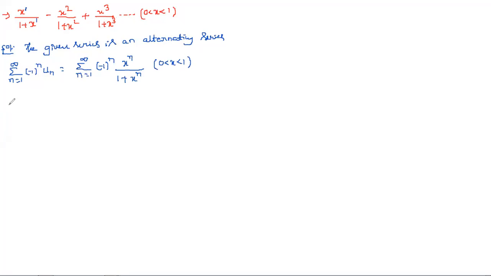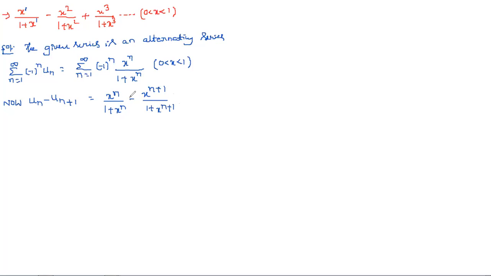For calculating the first condition, un minus un plus 1 is equal to x power n by 1 plus x power n minus un plus 1, which is x power n plus 1 by 1 plus x power n plus 1.